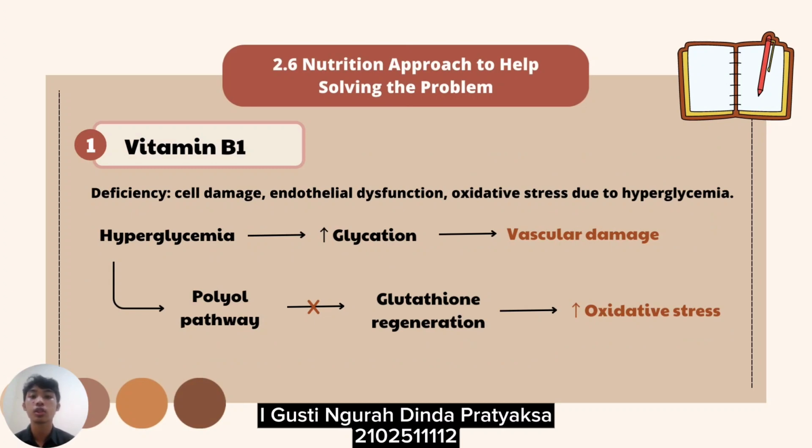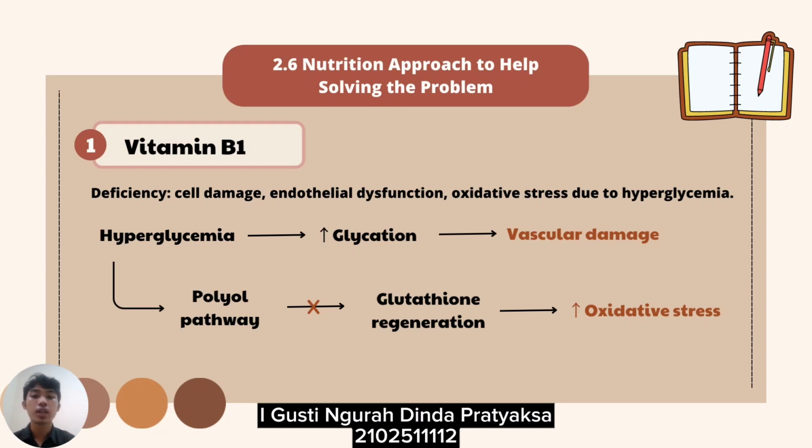So now I'm going to continue about the nutrition approach to help solve the problem by giving some specific vitamins as examples, that are vitamin B1 or thiamine and vitamin C. The first one is vitamin B1 or thiamine, which has a role in carbohydrate metabolism. If there is a deficiency of vitamin B1, it can cause cell damage, endothelial dysfunction, and oxidative stress due to hyperglycemia.